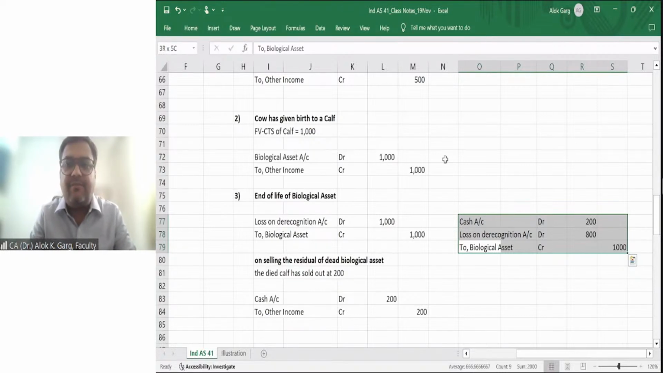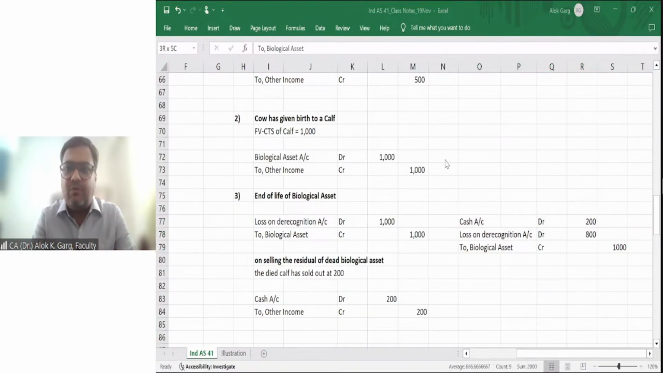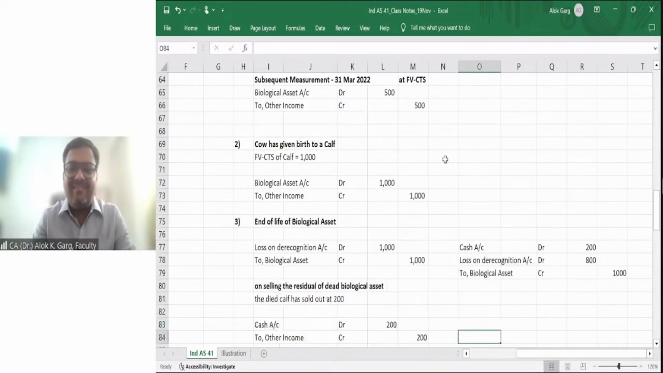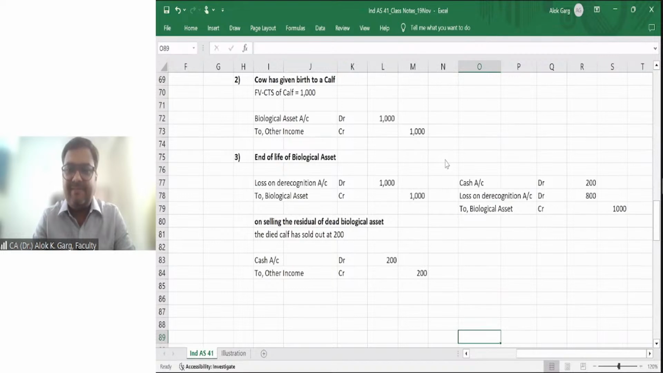Right? Is that clear, friends? Can you please confirm whether all these accounting entries are clear to all of you? At the time of initial measurement and recognition, at the time of subsequent measurement, at the time of birth or reproduction of a biological asset, and at the time of derecognition of a biological asset. Yes or no? Guys, yes or no? I need an answer. Yes? Very good. Great.